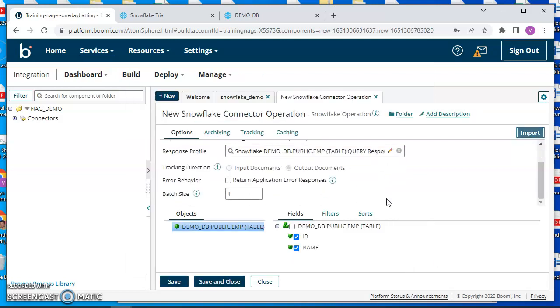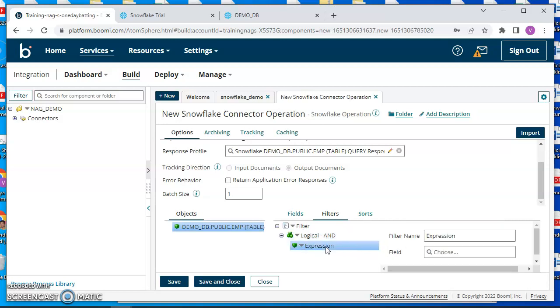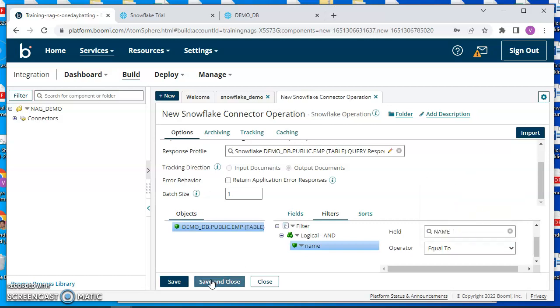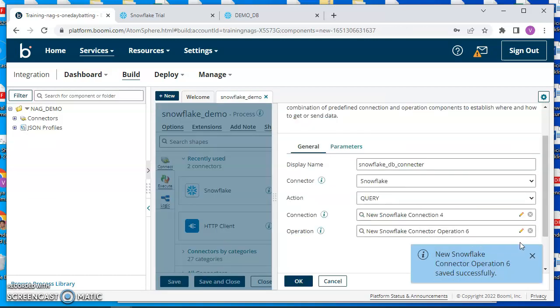The response profile is automatically selected. Okay, finish. Here you can create some filters. You can add an expression and name it anything, like ID or name. I'm going to create an expression on the name field, with equals to. Saving and close.